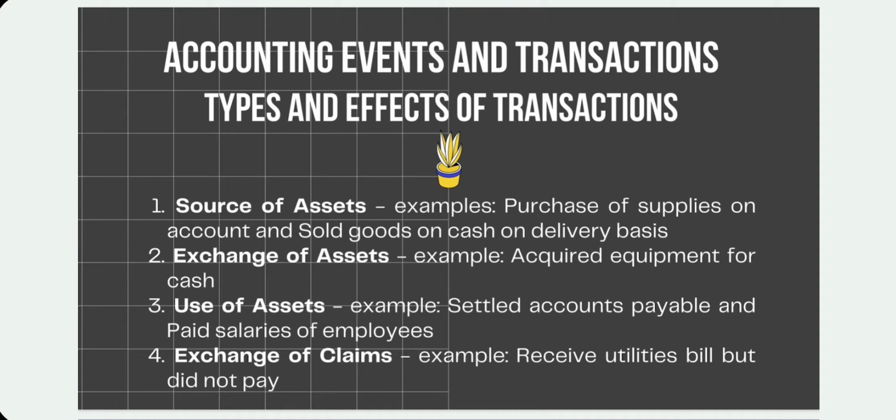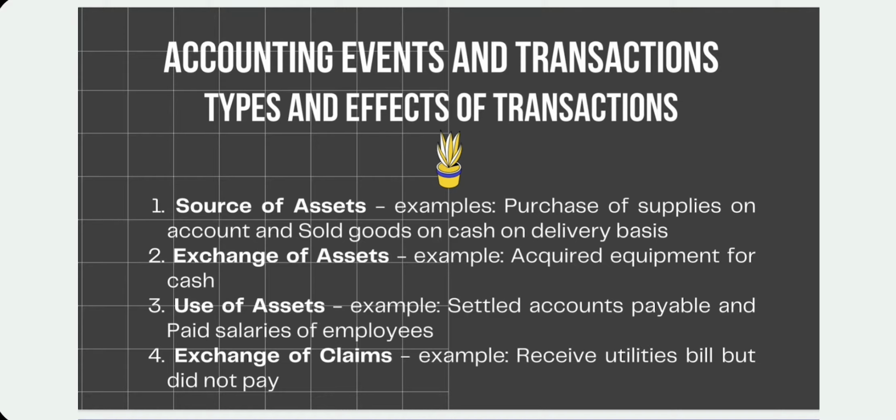Types and effects of transactions. Although business entities engage in numerous accounts, all transactions can be classified into one of four types, namely, source of assets. Examples are purchase of supplies on account and sold goods on cash on delivery basis. We also have exchange of assets. Example, acquired equipment for cash.